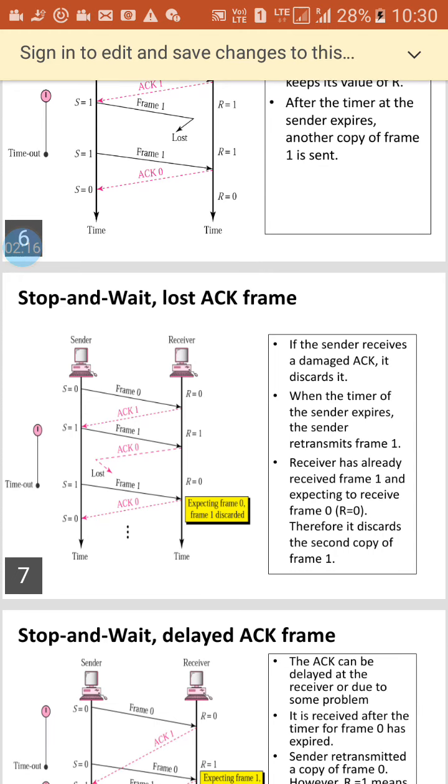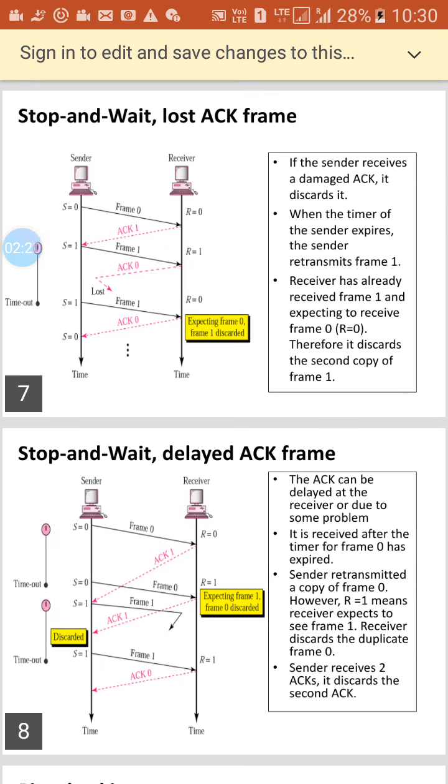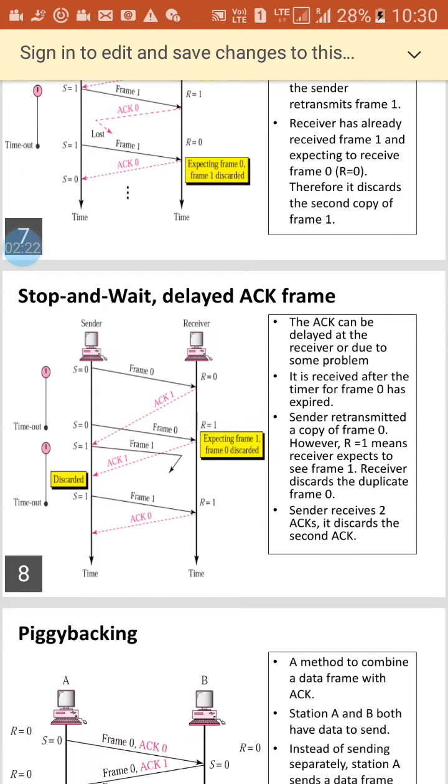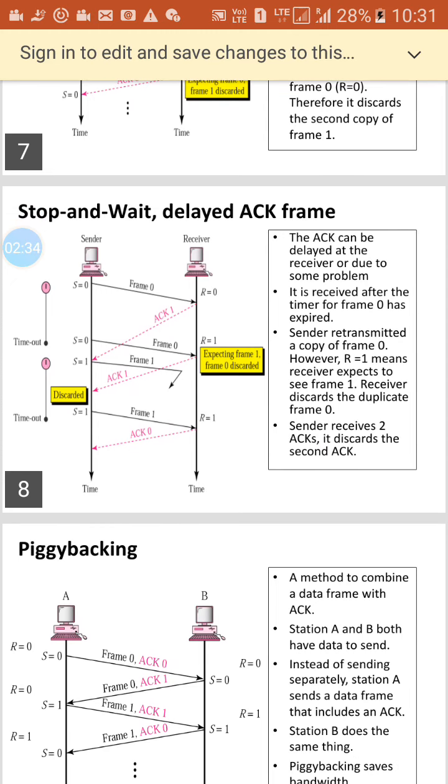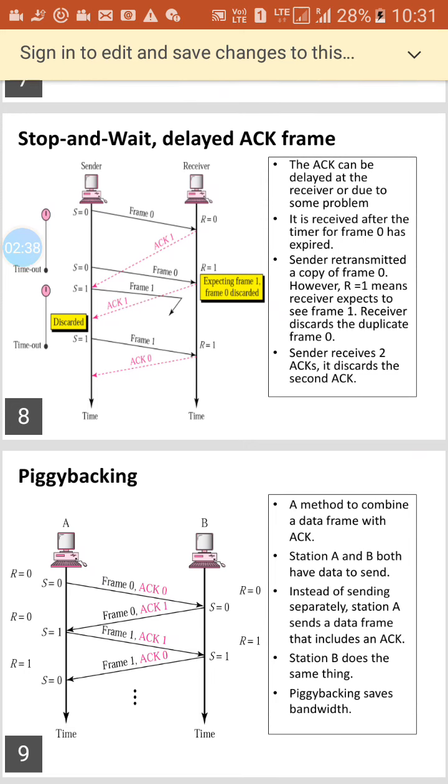When the timer of the sender expires, it retransmits the frame. Now stop and wait with delayed acknowledgement. In this case, the acknowledgement can be delayed at the receiver or due to some problem. It is received after the timer for frame 0 has expired.